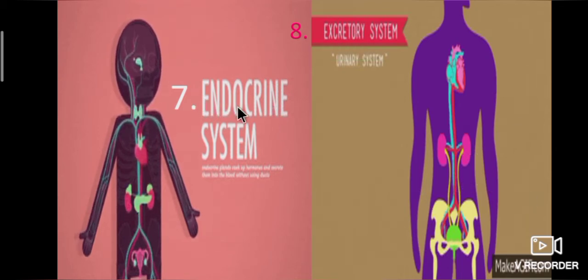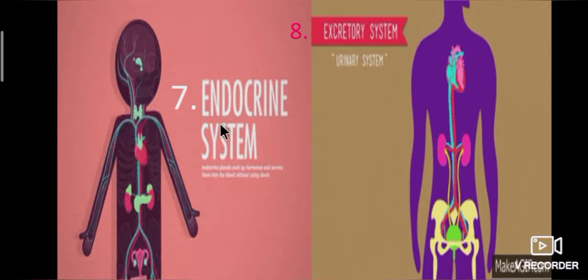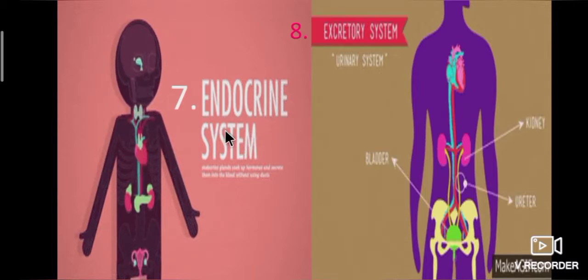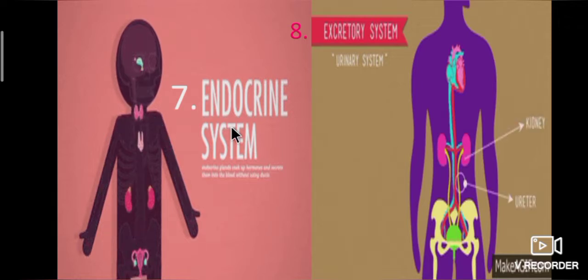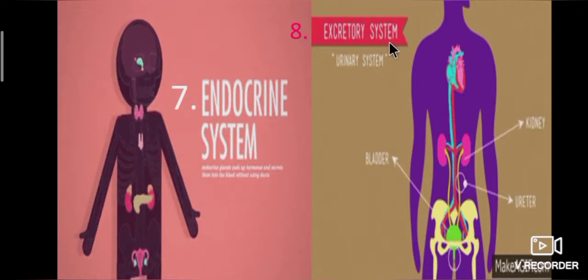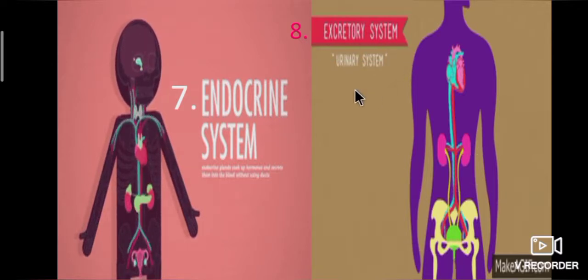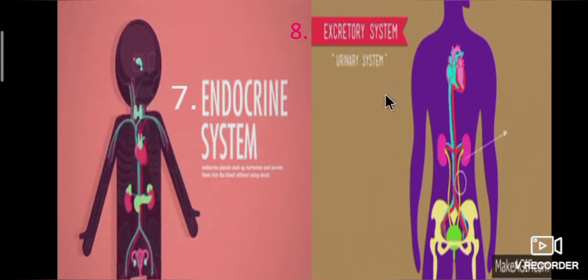Endocrine glands release hormones into the bloodstream. These hormones travel with the blood to all parts of the body. So our growth and development, formation of organs are decided by this system. Eighth one, excretory system. It is very important to our body because it helps the body eliminate waste, maintaining a balance of water and salt.